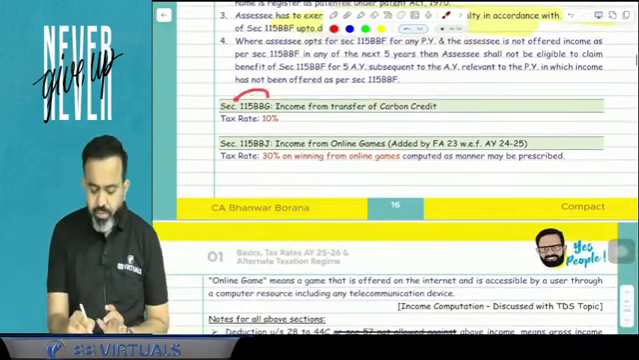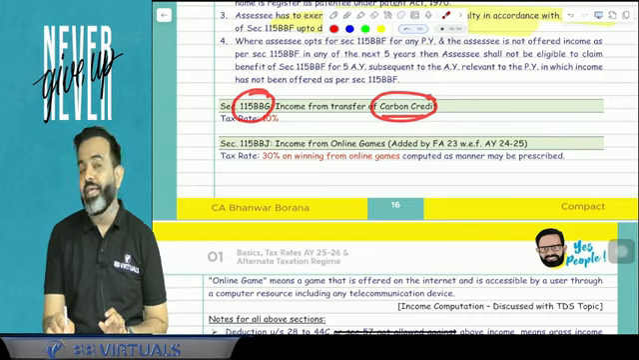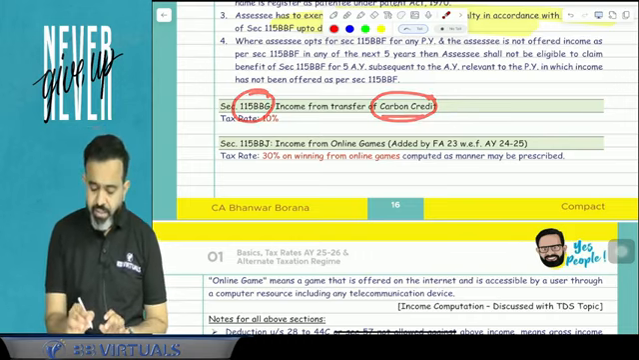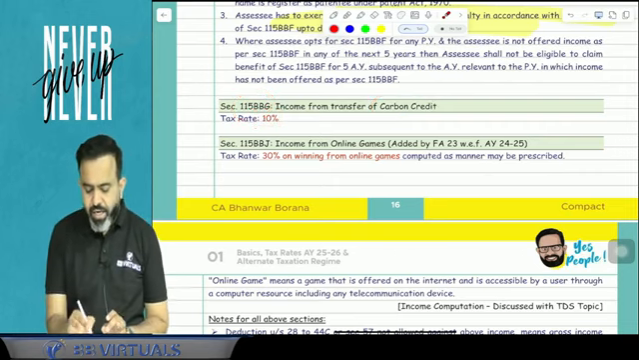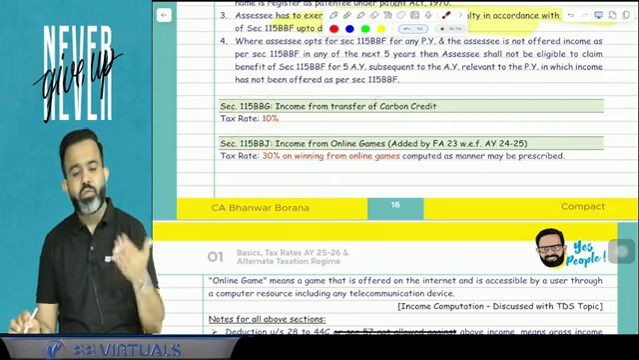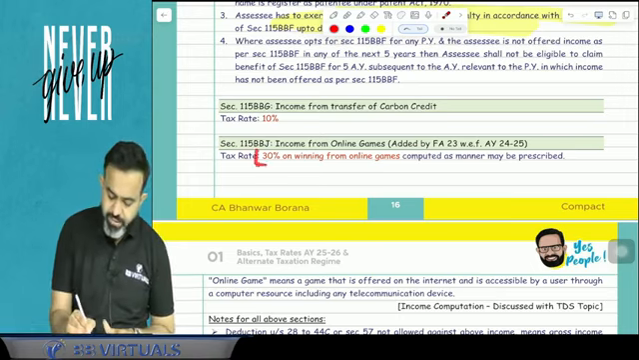After that, if you sell carbon credit points, then guys, this carbon credit sale income is taxable under the head PGBP, but here the tax rate is a special tax rate of 10%. In case of online gaming, suppose in case of winnings from online gaming, it is taxable at the rate of 30%.